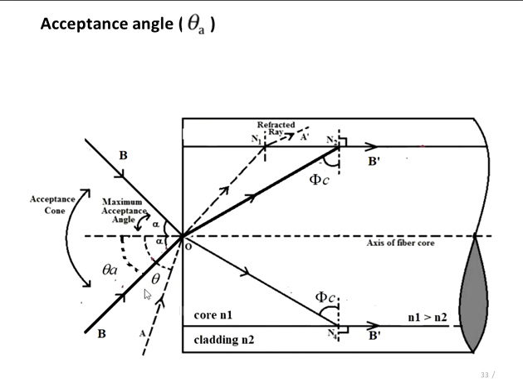If any ray is incident at an angle greater than this alpha, it will not be propagated through the fiber, but it will travel inside the cladding and it will be lost.